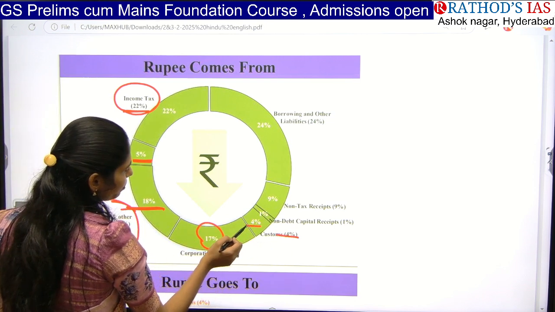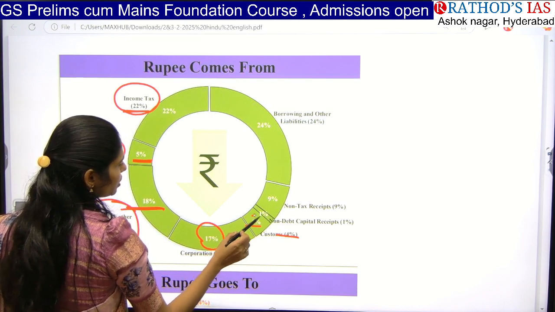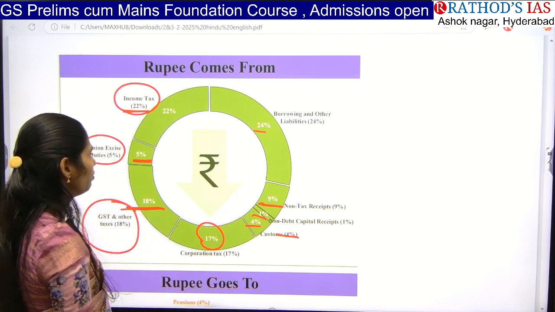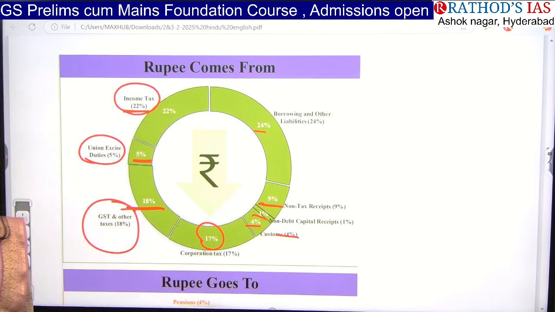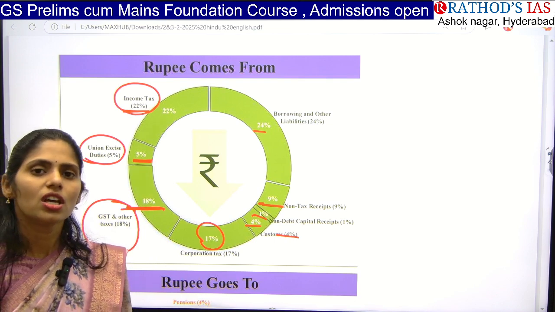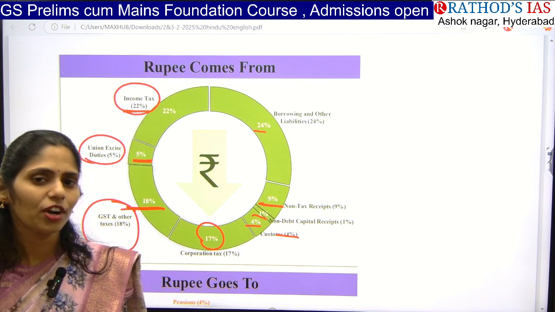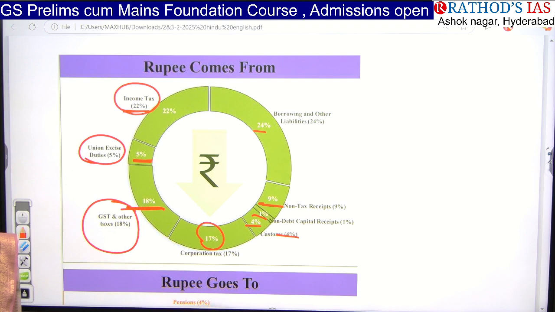From customs 4%, from non-debt capital receipts 1%, non-tax 9%, and borrowing and liabilities 24%. In all these things, you may get a question like, arrange these areas where government is getting revenue in increasing order or decreasing order. So highest is borrowing and other liabilities, and very less is non-debt capital receipts. And from income tax, you are going to get more compared to corporate tax.